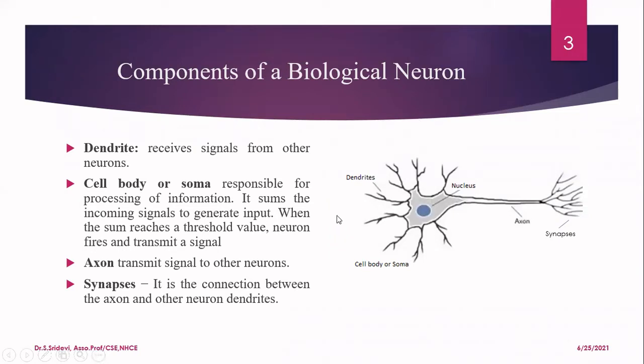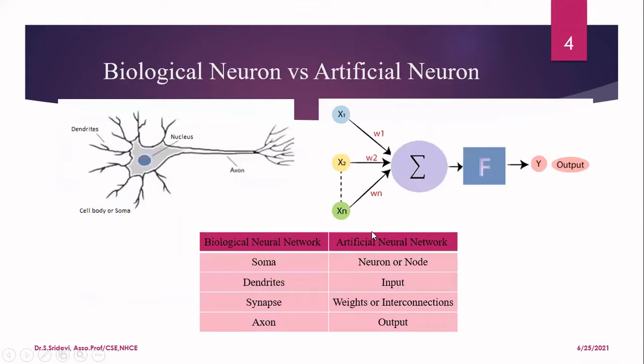Now let us see how this is related to our artificial neural network. If you consider the parallel diagram I have drawn here, this is our artificial neural network, one perceptron, one neuron. I can say this is the structure of one neuron. Similarly, you have so many neurons in an artificial neural network. I am considering the structure of one single neuron only.